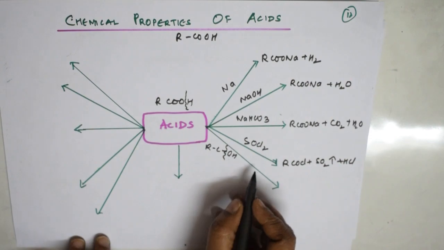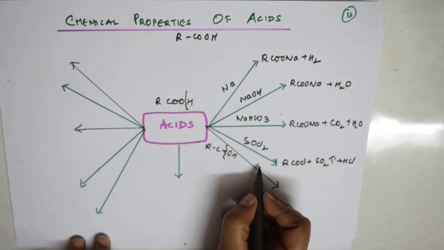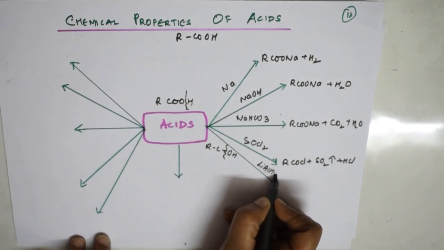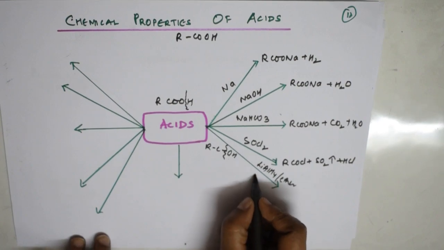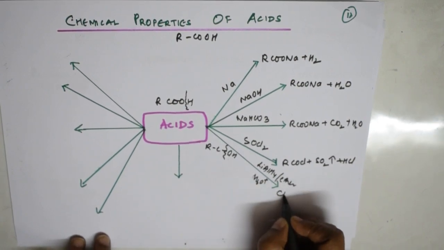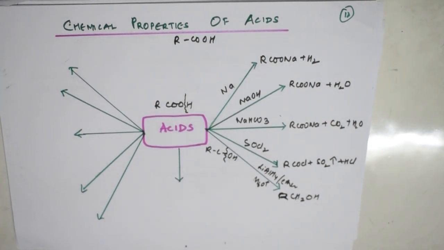Now, next thing, in the presence of lithium aluminum hydride, a reducing agent, in ether, and then hydrolysis, I'll be getting an alcohol, RCH2OH. Acids on reduction give alcohol, isn't it? Right.